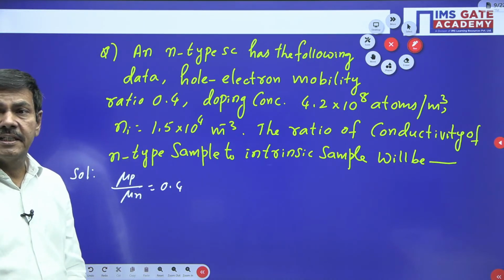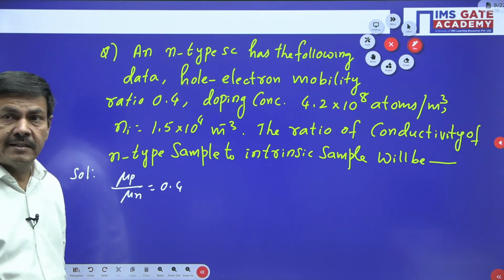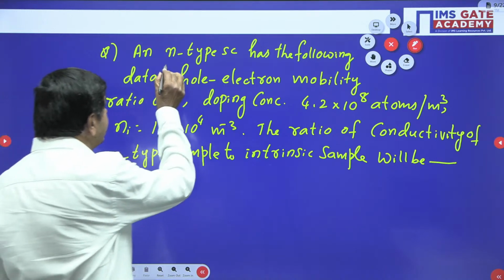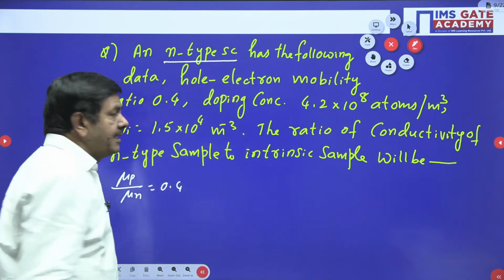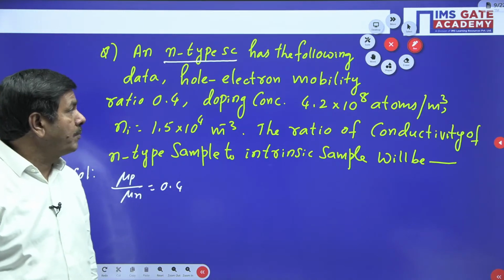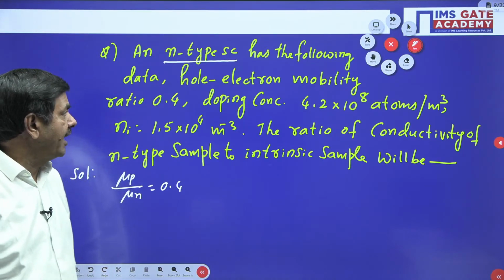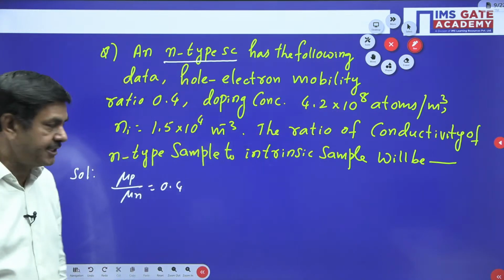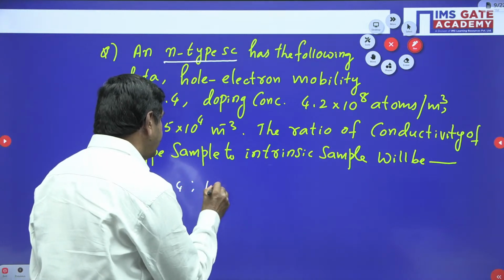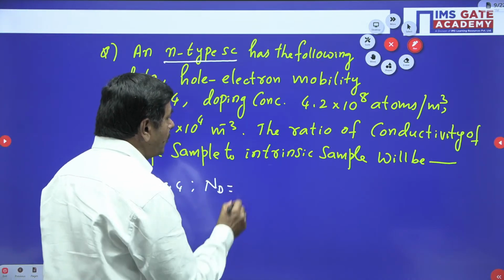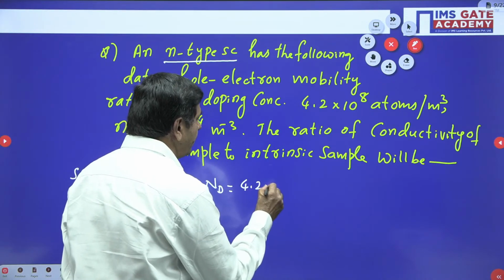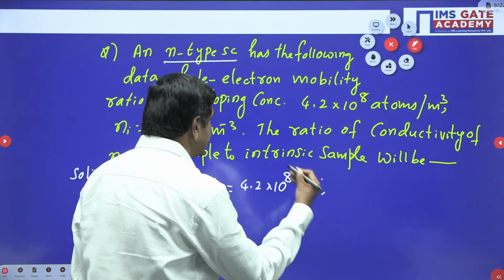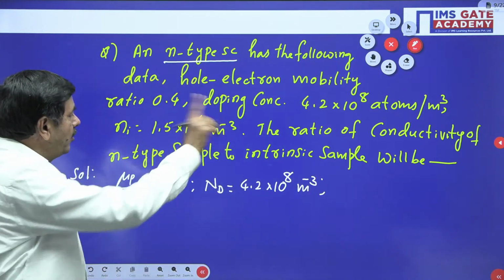Is the doping concentration a pentavalent atom or a trivalent atom? In the problem it is clearly given as an N-type semiconductor, which means it is doped with a pentavalent atom only. So I can call this doping concentration Nd, the donor concentration. Nd is 4.2 into 10 power 8 atoms per meter cube. The intrinsic concentration is also given.